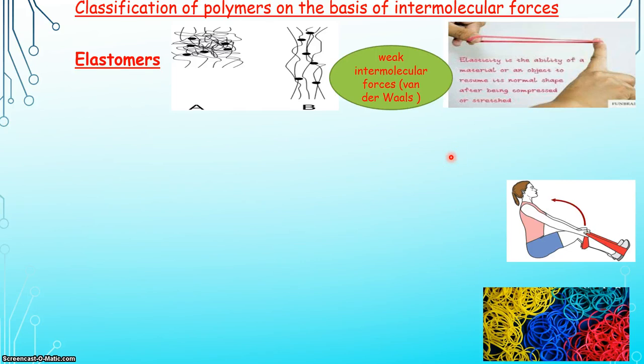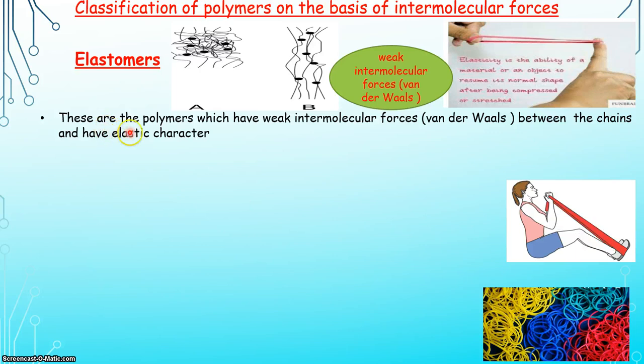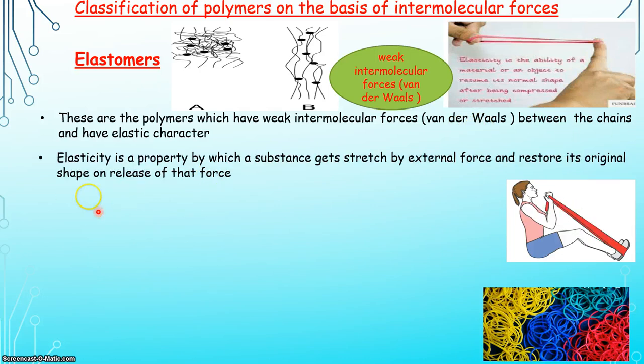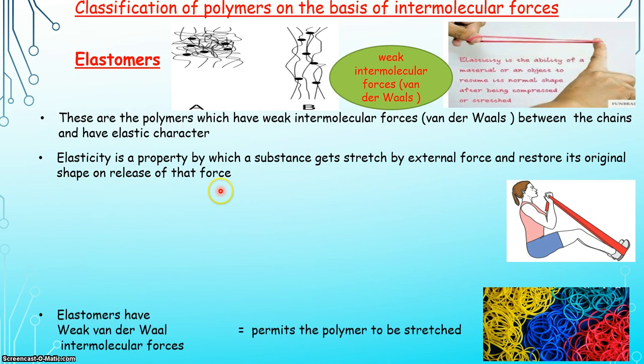So elastomers contain weak intermolecular forces, that is van der Waals forces. So elastomers are the polymers which have weak intermolecular forces or van der Waals forces between the chains and have elastic character. Elasticity, as we already discussed, is a property by which the substance gets stretched by external force and restores its original shape on release of that force.